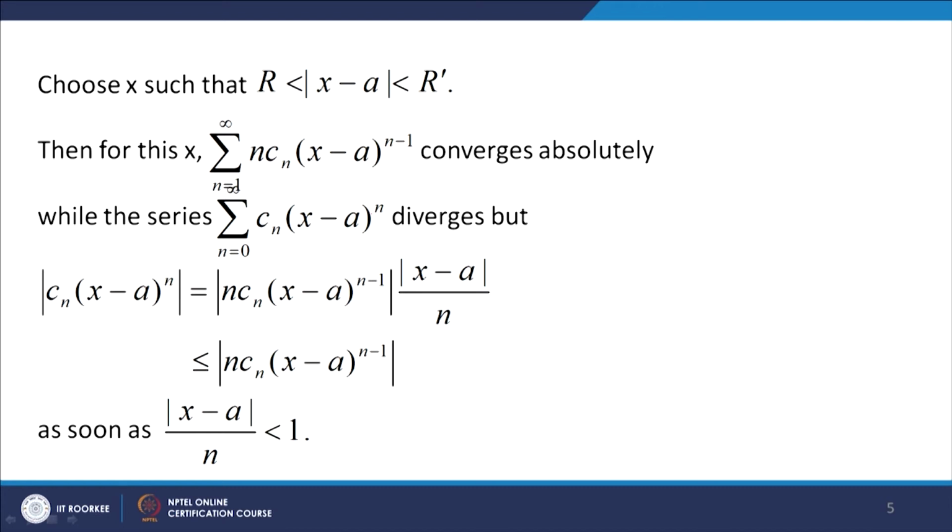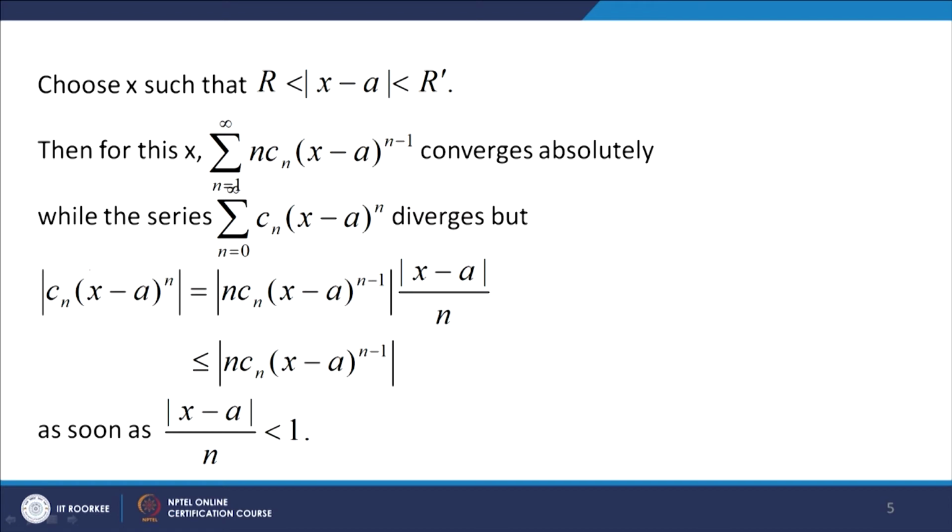And the point x lies outside the circle of convergence, because we are assuming mod of x minus a greater than r.